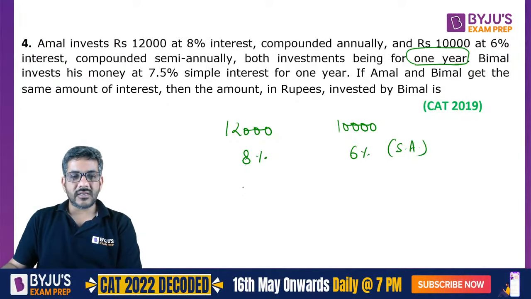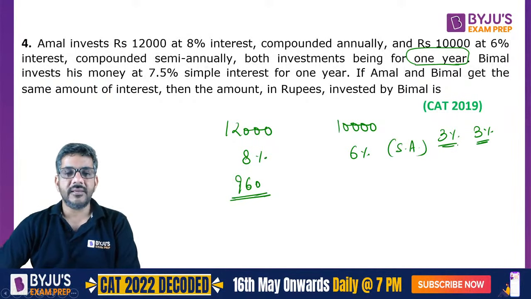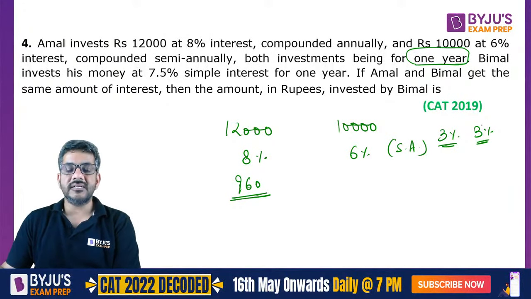Can I say 12,000 ka 8% is 960 is the interest that you would get from this point? और यहाँ पे क्योंकि सेमी एनुअल है, सेमी एनुअल इज लाइक 3% and 3% after every 6 months. After the first 6 months, it is 3%. After another 6 months, it is 3%. So I always make tables for these.